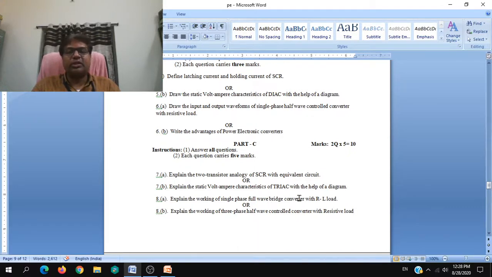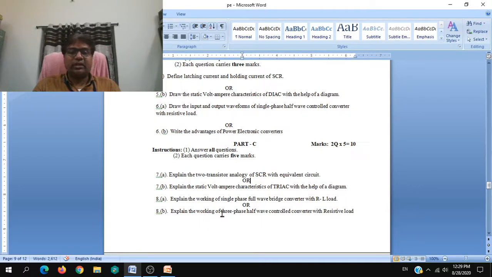Next, it is mentioned as bridge converter. It is not center tapped, it is bridge converter, either comprising of all diodes or semi converter or all SCRs. But it is not mentioned over here. It is simply said that full wave bridge converter, then take it as SCR, fully controlled with RL load. Again, it is not mentioned whether it is with freewheeling diode or not. So simply you can explain for only RL load without freewheeling diode. Even with freewheeling diode, you explain, doesn't matter. You will be getting full marks, but you can also write the answer without freewheeling diode.